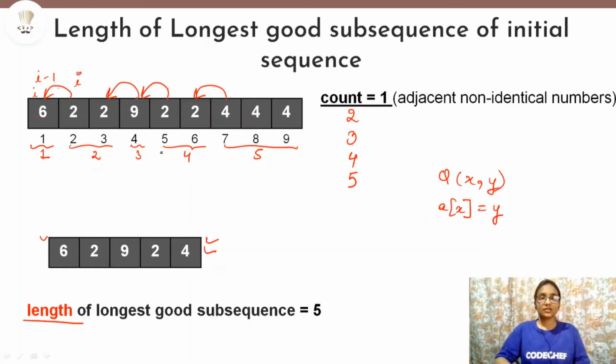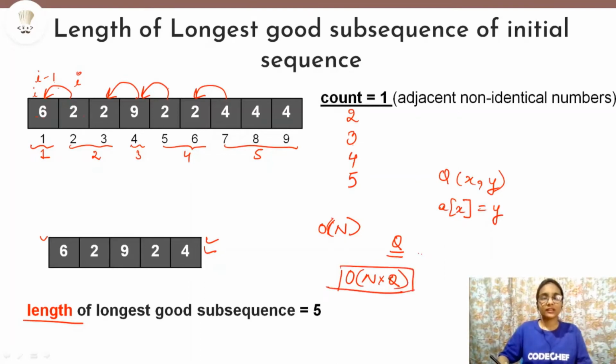So as you can see, we were calculating the adjacent non-identical elements. For that, time complexity came out to be order of n, because we will have to run a loop in order to check the adjacent elements. And there will be q queries. You know that there will be q queries. So for each query, if we try to find the length of the longest good subsequence by this method, we will take order of n time complexity. So a total time complexity of n into q will be required if we follow this method.